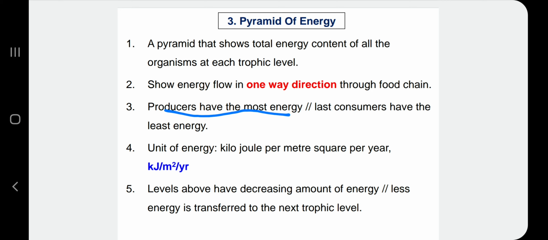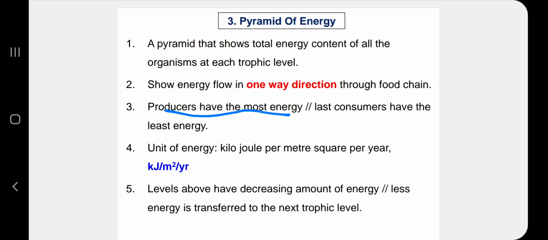Tapi untuk last consumer have the least energy, okay. Sebab let's say producer dapat daripada sunlight, which producer will have the most energy, and then producer is eaten by primary consumer. So primary consumer akan dapat energy daripada producer, tapi dia akan dapat sikit sahaja sebab most of energy dia akan lost as heat to the environment ataupun to the surrounding.